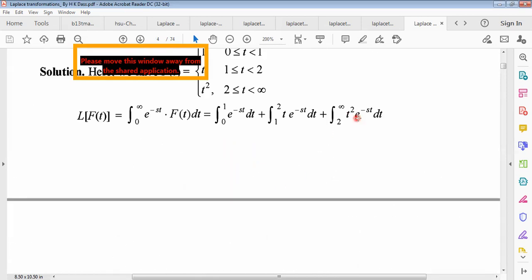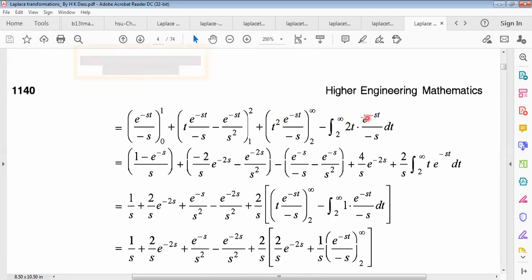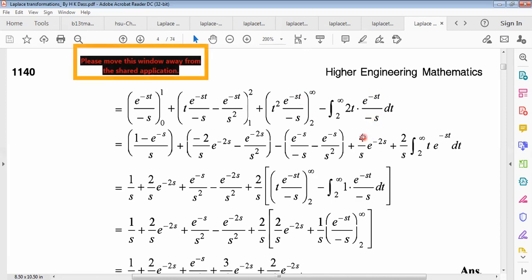Similarly, again the UV process: t square times the integration of e to the power minus st, minus the differentiation of t square, which is twice t. And again the integration of e to the power minus st will be e to the power minus st divided by the coefficient of t, minus s. Again the integration of this by the UV process, so we get this as a whole. U into the integration of v, minus the differentiation of u and the integration of v. So very easy for you.